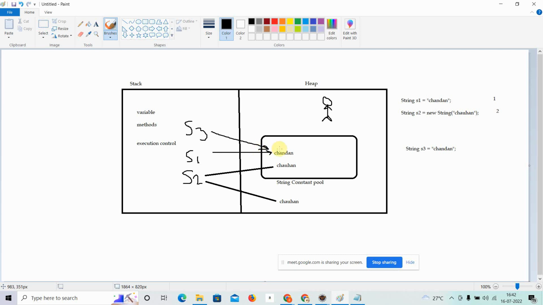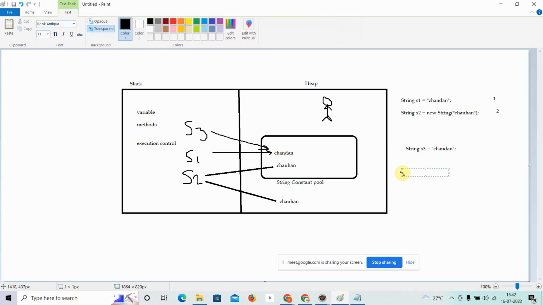Okay, now again come and see here. Suppose that I have created a string in this way: String s4 is equal to new String, and here again I am passing the same value that I passed earlier, which is Chauhan, which is a string. So now what will happen over here?